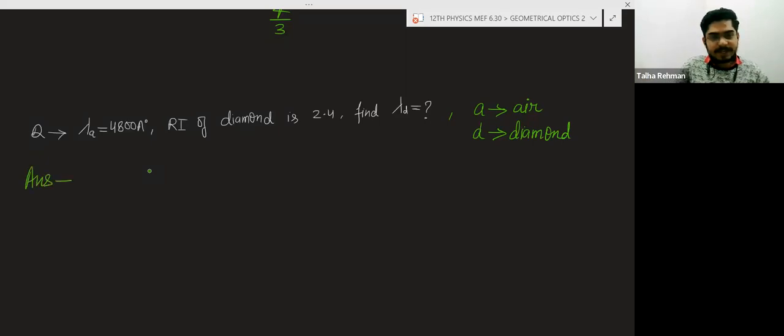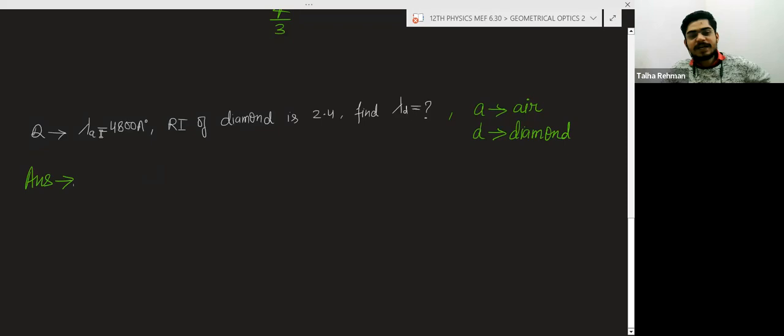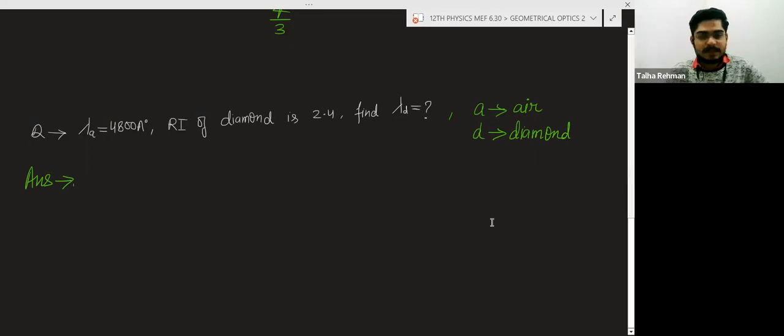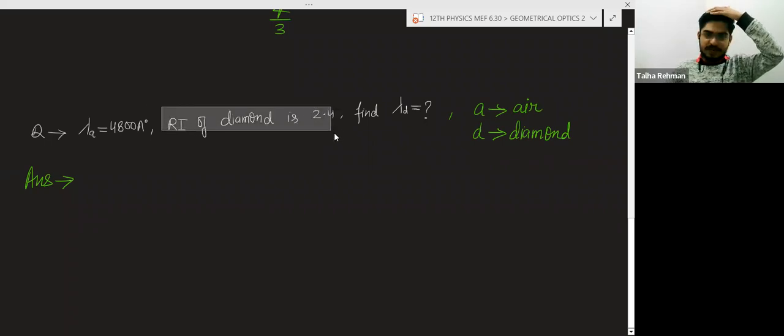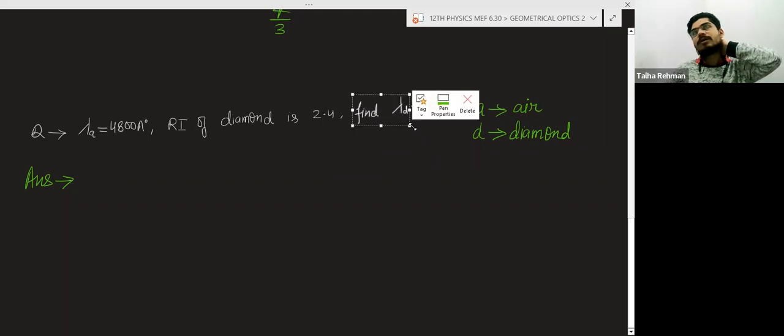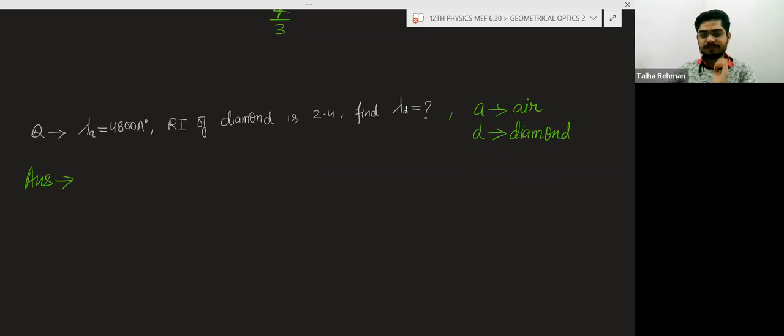They are saying that the wavelength of light in air is 4,800 angstrom. Angstrom is a unit to measure very small length. 1 angstrom is equal to 10 to the power minus 10 meter. The refractive index of diamond is given as 2.4, and they are asking to find the wavelength of light in diamond.